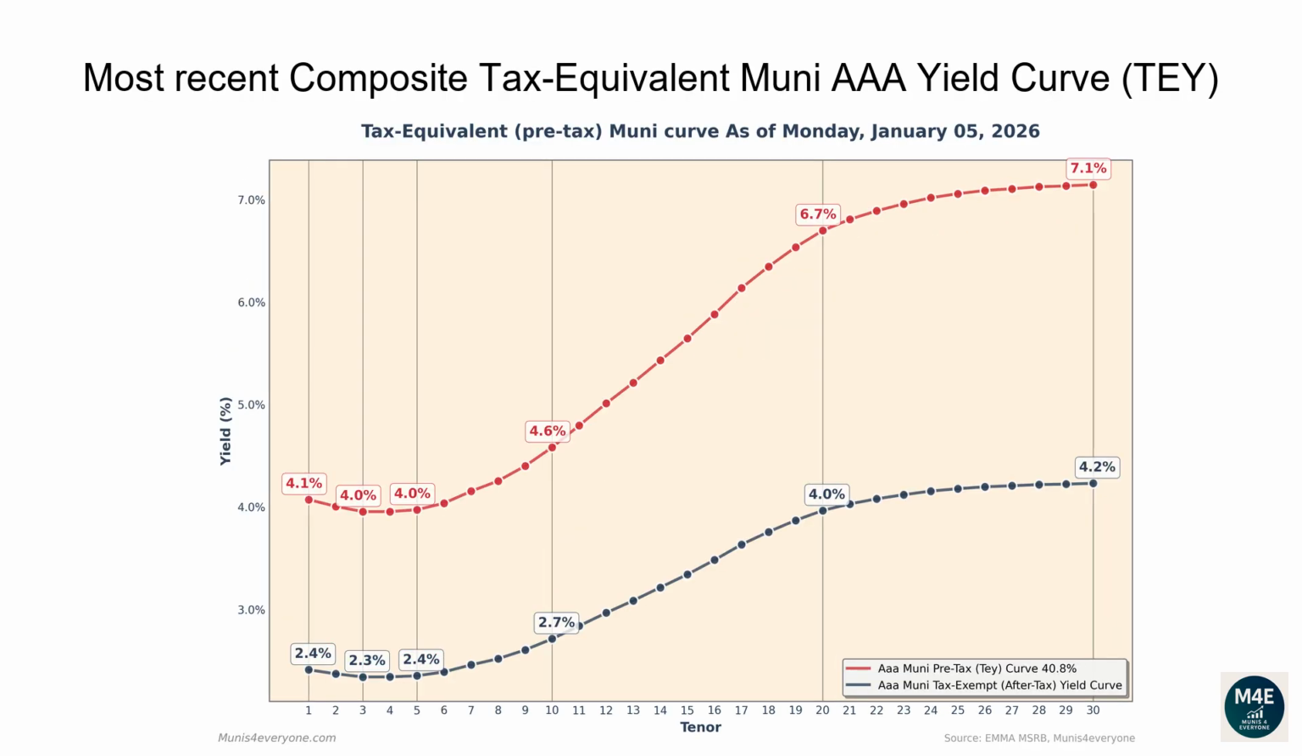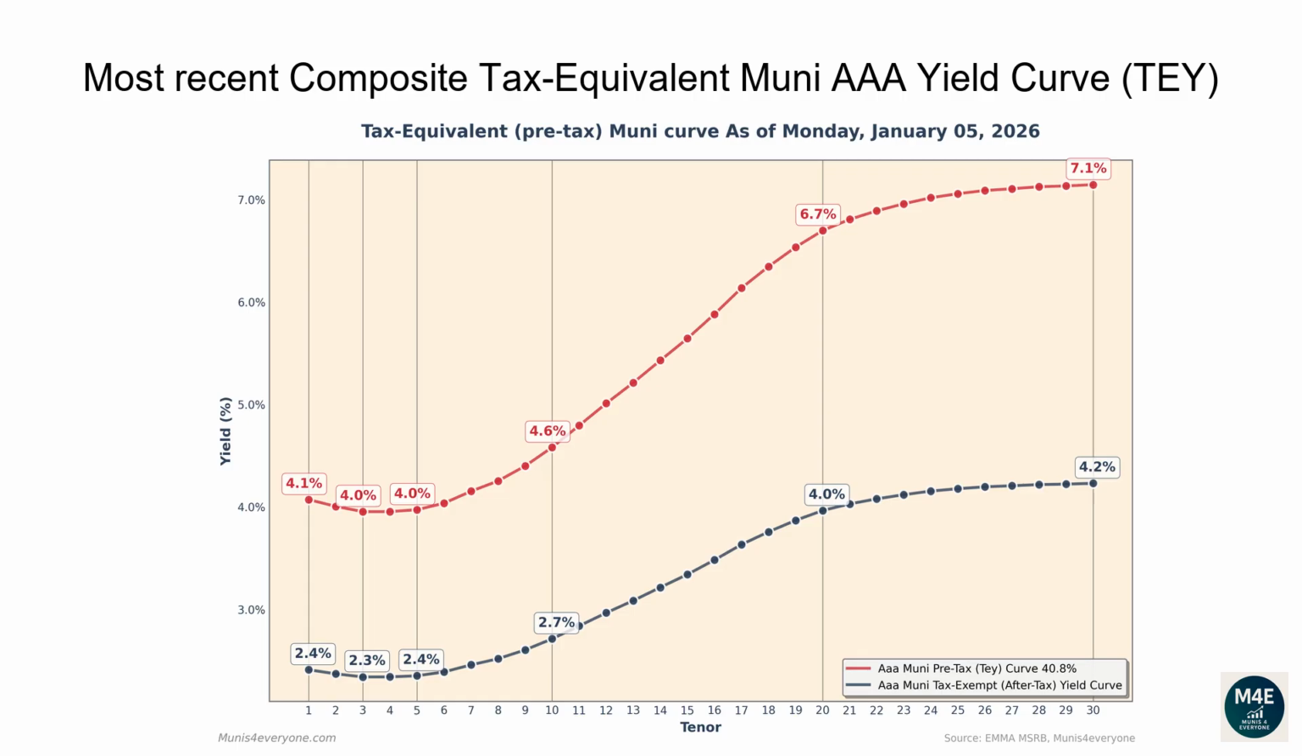Let's now go over the most recent composite tax-equivalent Muni AAA yield curve. The following graph shows, in red, the tax-exempt after-tax Muni yield curve, versus in blue its tax-equivalent pre-tax version, assuming a 40.8% top tax bracket, as of January 5, 2026. Why would you care to see the tax-equivalent version of the Muni yield curve? More on this later. Let's first go over the pre-tax, aka tax-equivalent yield curve.